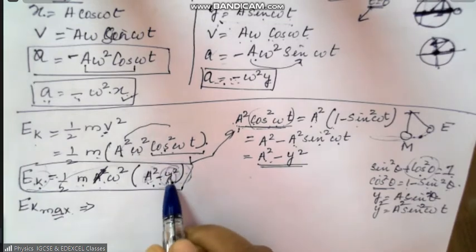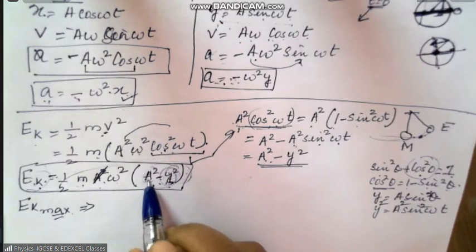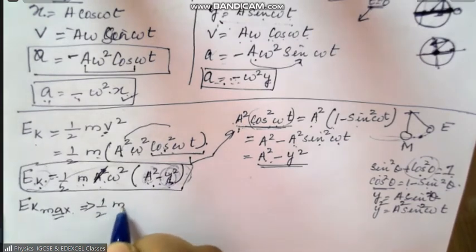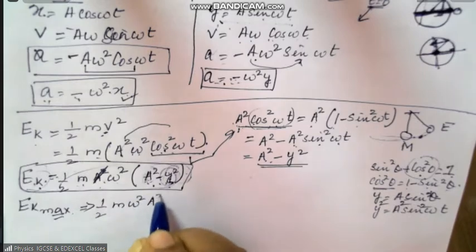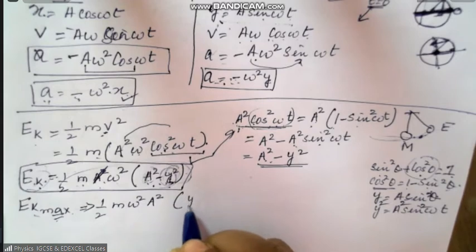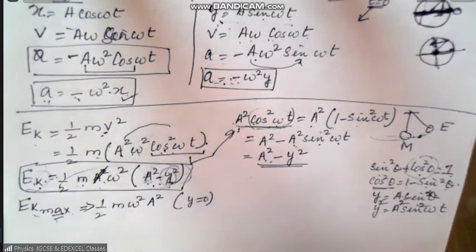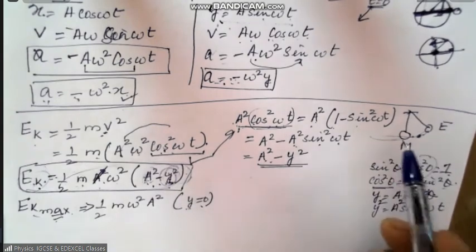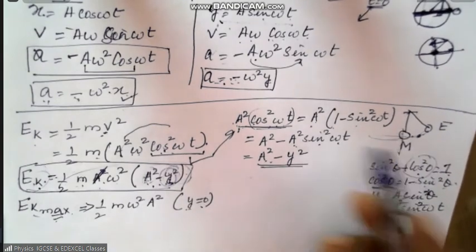That means you should not deduct anything from a square. So that means half m omega square a square. For kinetic energy to be maximum, y must be 0. And where is y 0? Displacement is 0 where? Mean position.